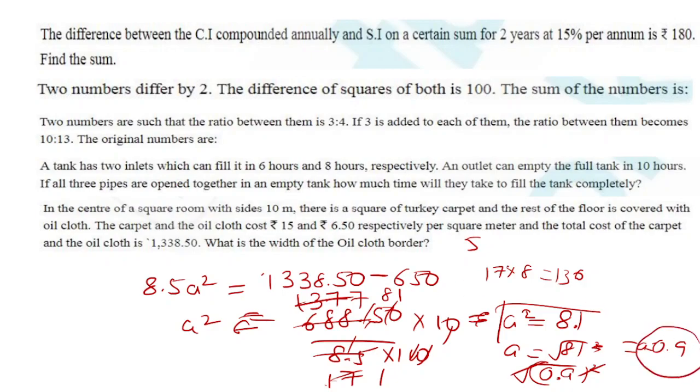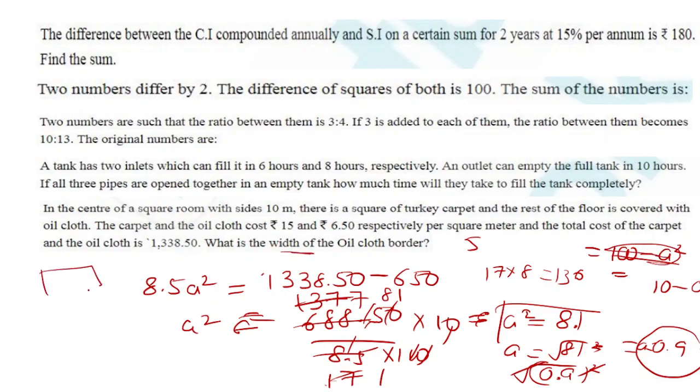Now let's go a little bit back to when we started to solve this question. The area was 100 minus A square. So the area will be 10 minus A, 10 minus 0.9. But we don't need to solve it now. It is not asking for area, it is asking for width.